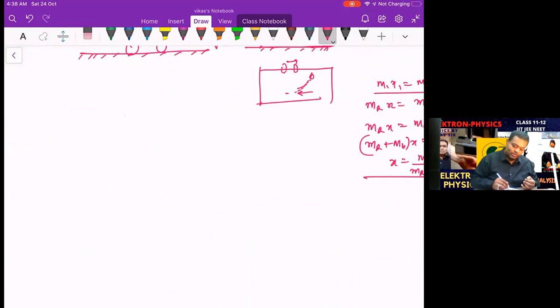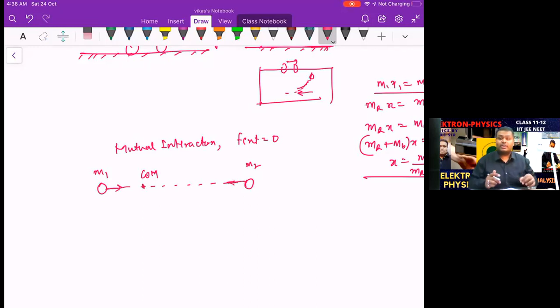See, you have two balls here, which are moving under the effect of mutual interactive forces. So mutual interaction means once again the external force is 0. Let's say m1 is more than m2, so the center of mass will be here. Now they are going to move because of the mutual attraction, because of the mutual gravitational attraction maybe. So how will they move? Let's say this is r1 and this is r2. At a future instant, this particle will come here and this particle will come here, such that the center of mass still remains here, because the external force is 0 and the center of mass cannot shift.